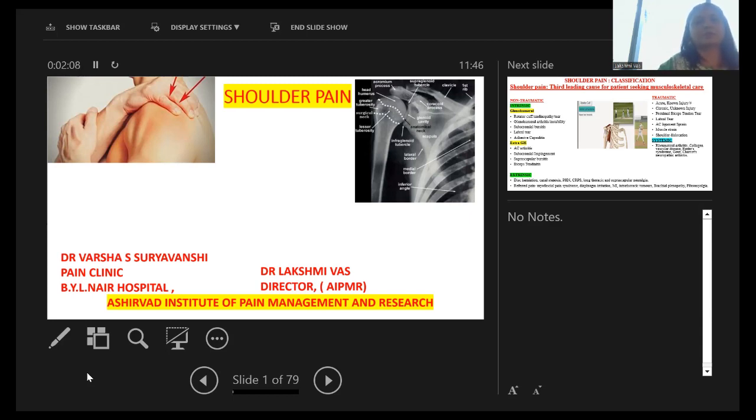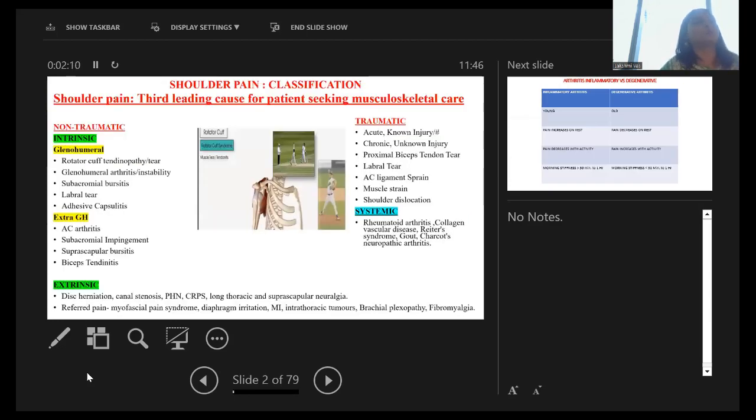My today's topic is shoulder pain. Shoulder pain is the third leading cause for patients seeking musculoskeletal care. The causes, in brief, we will see: non-traumatic and traumatic. Non-traumatic are intrinsic, which are glenohumeral and extraglenohumeral.